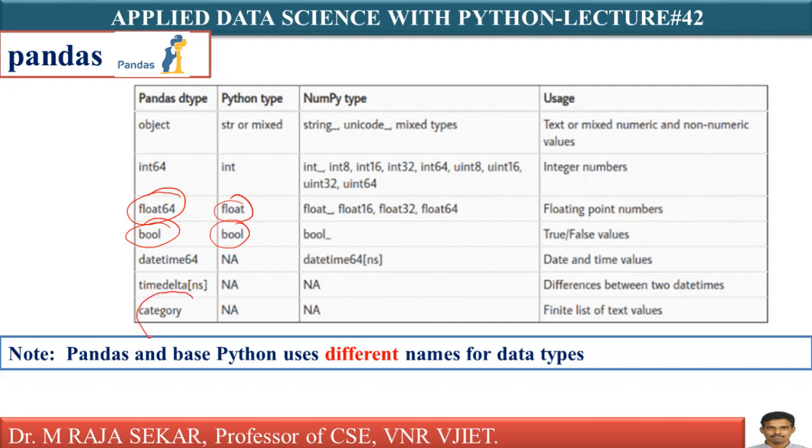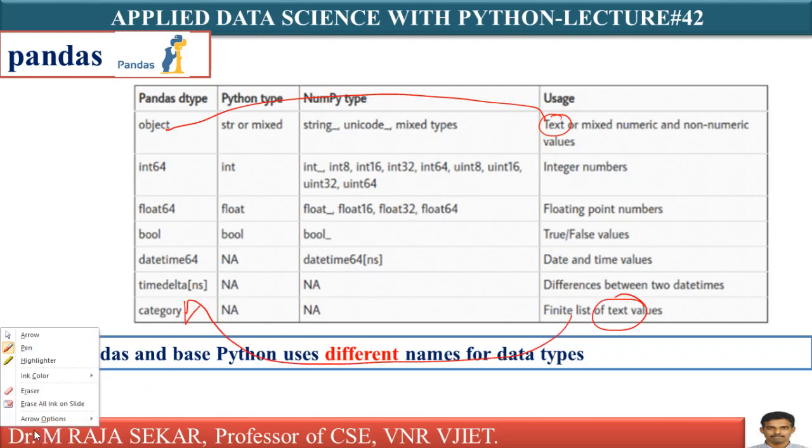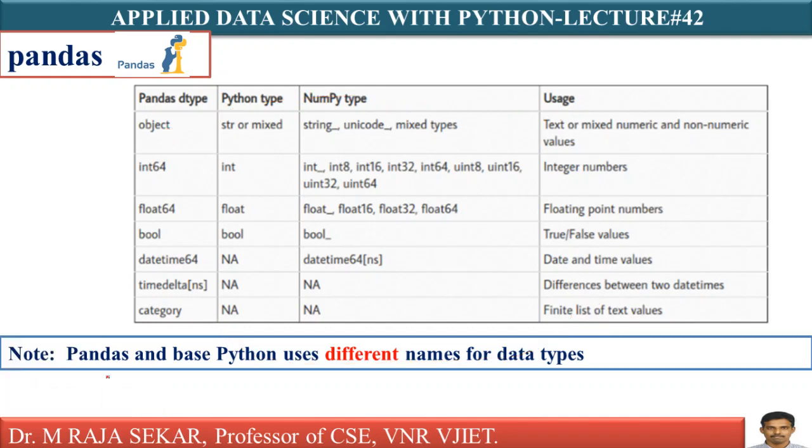Just see category, and the purpose of category: a finite list of text values. Basically, object and category. You must try to understand the difference between the object data type and the category data type. We will try to analyze this difference. Both are useful to store text values, or I can say string type of values.